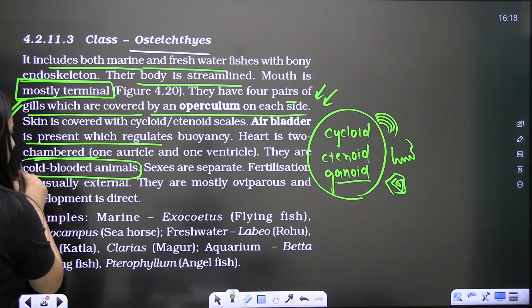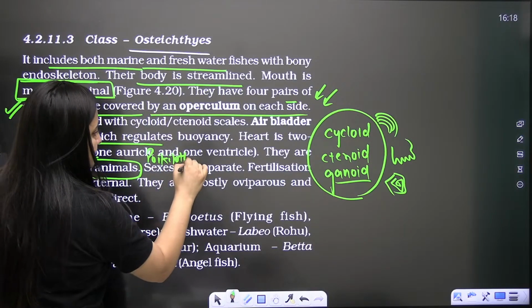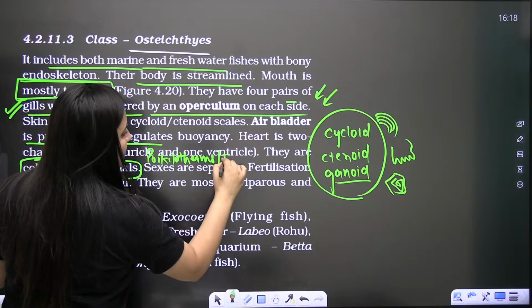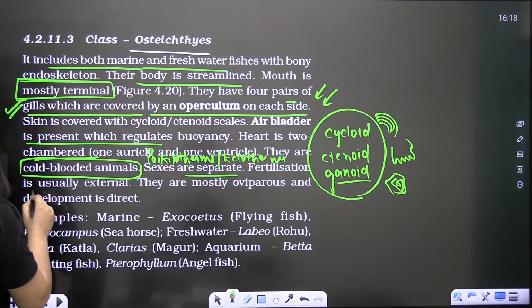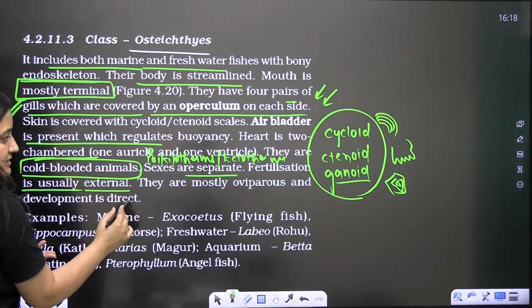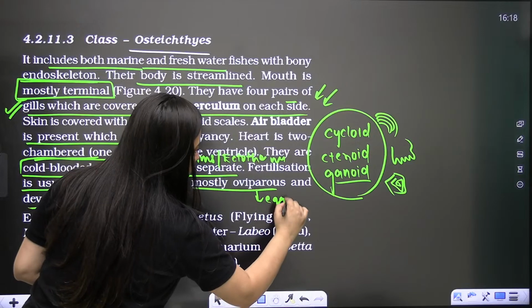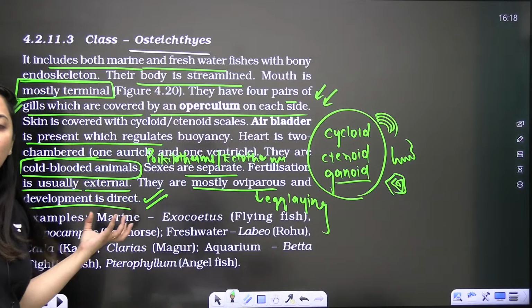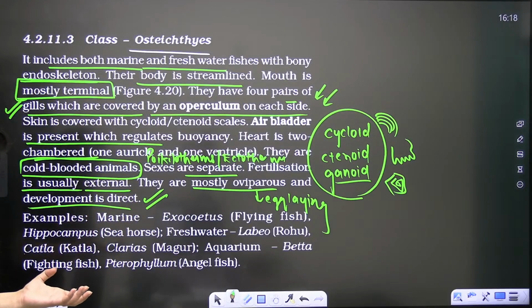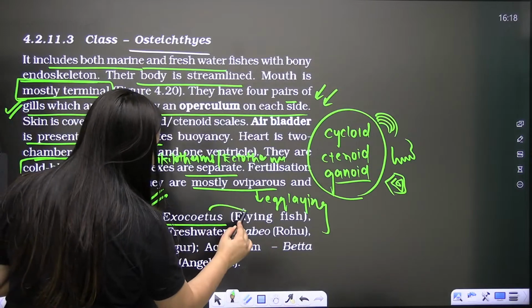They are also cold-blooded, meaning poikilotherms, meaning ectotherms. The sexes are separate here. Fertilization is usually external, and they are mostly oviparous, meaning egg-laying. Development is direct, meaning no larval stages. An example is Exocoetus, which is the flying fish.